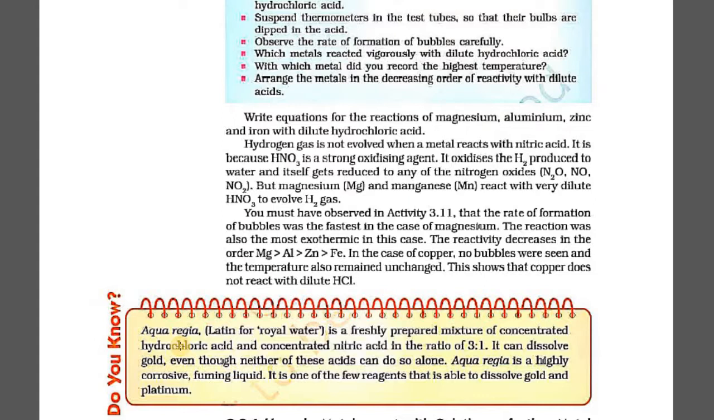It means that if you have taken only hydrochloric acid, or only nitric acid, it will not be able to dissolve gold. But when they are taken in this combination of 3:1 for hydrochloric acid and nitric acid, they are able to even dissolve the gold, and it is a highly corrosive and fuming liquid. It's quite strong, and it is one of the few reagents that is able to dissolve gold and platinum.